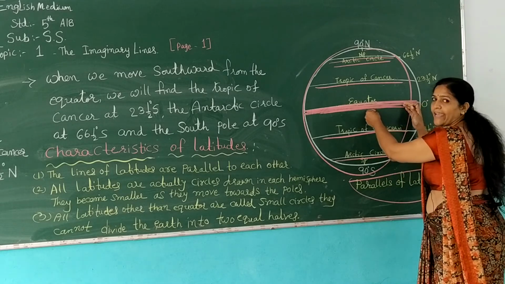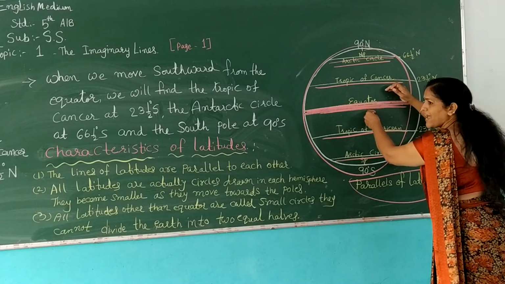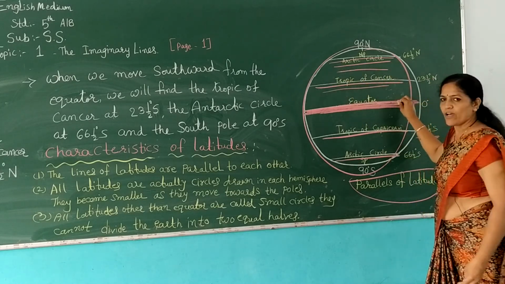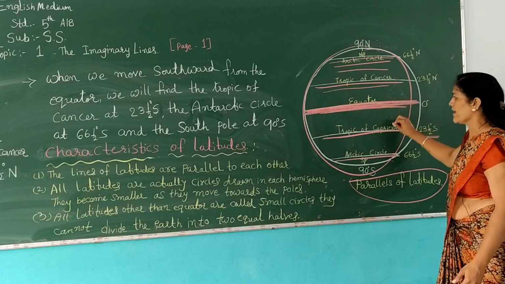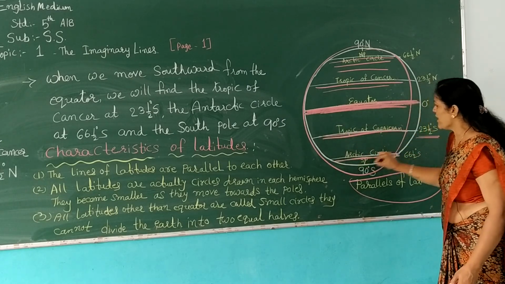When the circles move from the equator to the north side, they become smaller. And when they move from the equator to the south side, they become smaller towards the south.